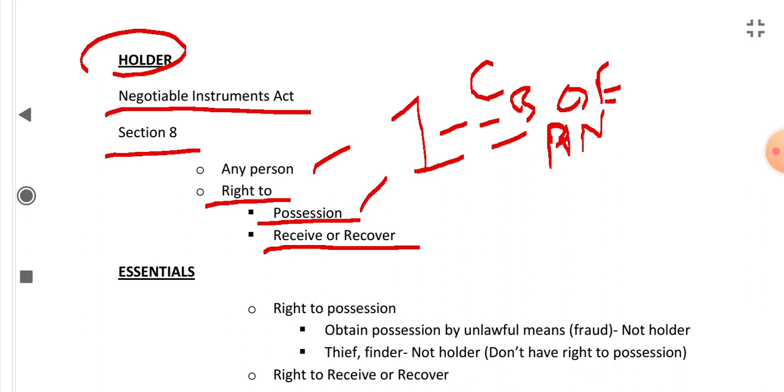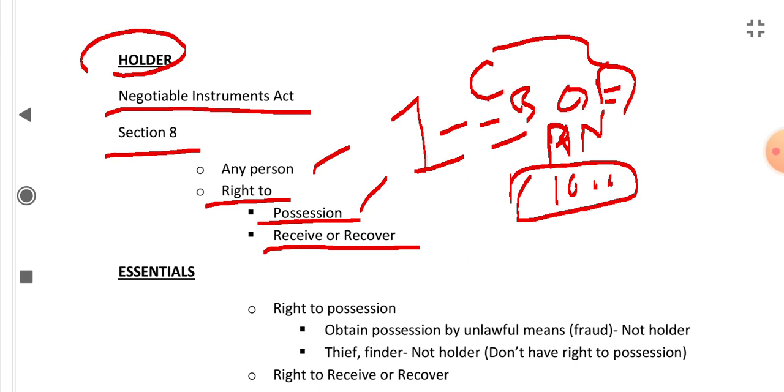Or whoever has the right to receive or recover the amount, like the amount stated on this instrument, like a check on which the amount stated is 1000 rupees, then he has the right to receive this amount from the bank or any other acceptor. Or he has the right to recover the amount, like if he goes to the bank and the bank denies the payment, then he has the right to recover from the drawer of the check. Whoever has drawn the check, he has the right to recover from all those parties.